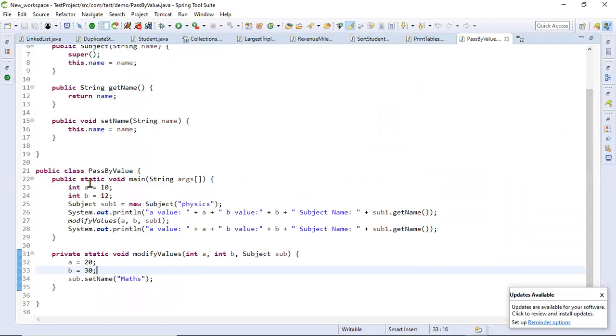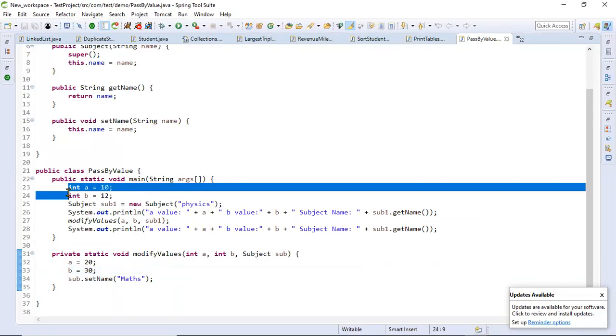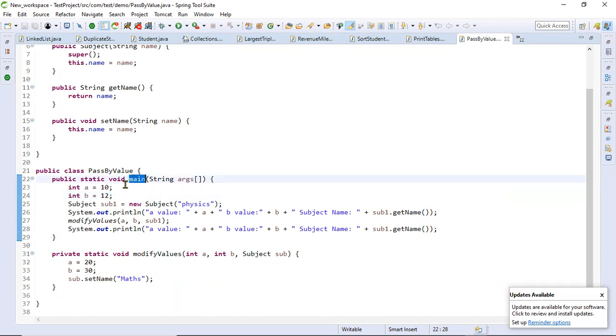So the local variable, I think I already told when we talked about the variable types. The variable which is declared inside the method is called a local variable. So this is one of the main methods. Here a is a local variable and b is also a local variable. And here a is a local variable.